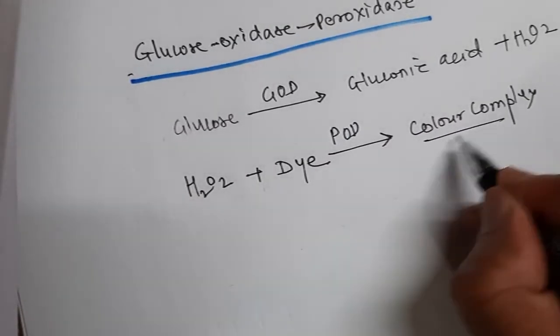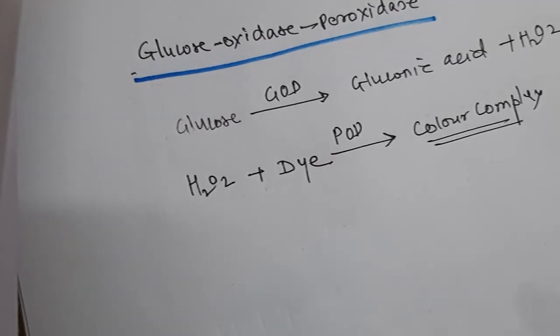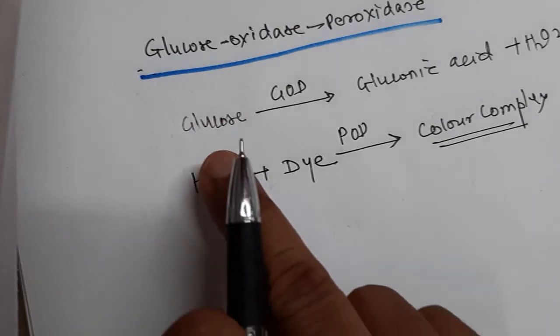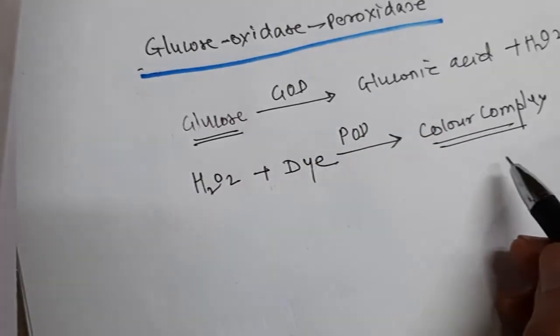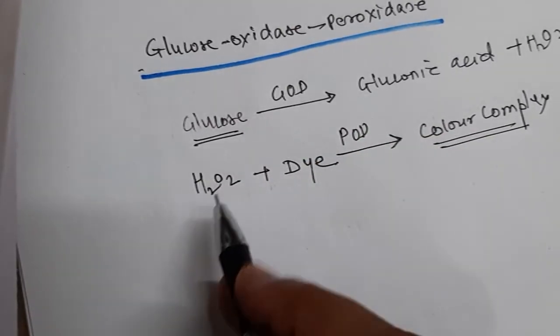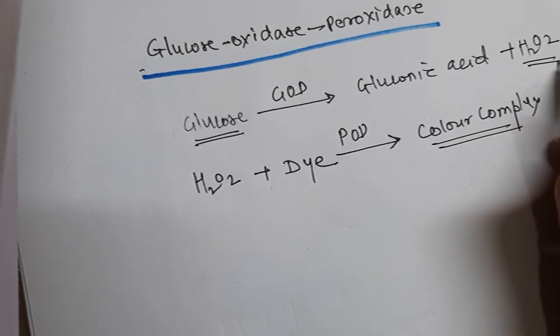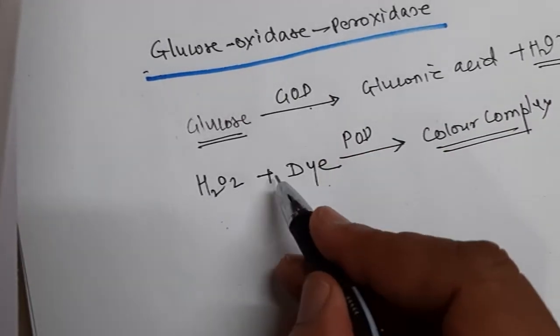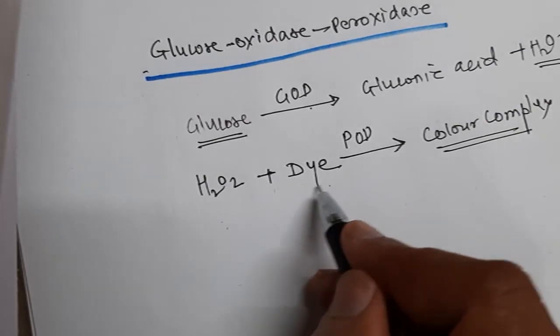So this color complex which is formed is measured with the help of a spectrophotometer. So the amount of glucose present can be estimated by indirectly measuring the hydrogen peroxide formed by the GOD, and then the hydrogen peroxide is combined with certain dyes.